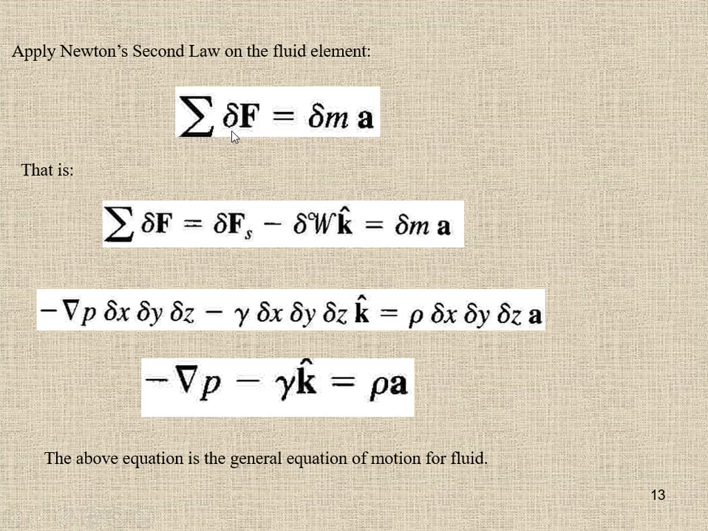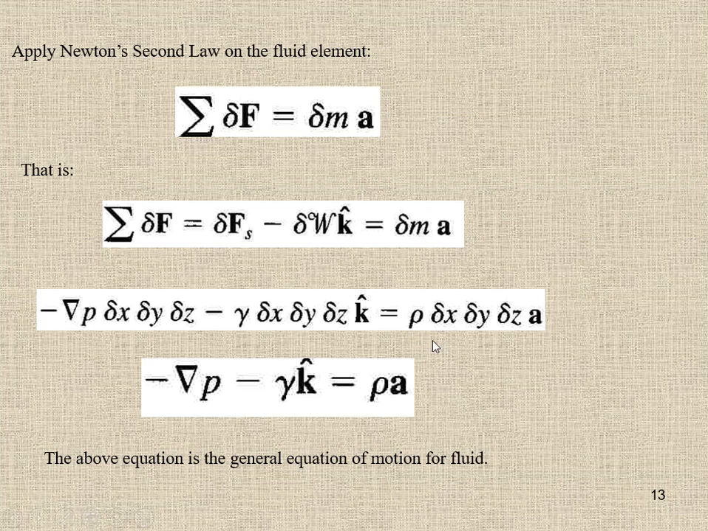So what are the net forces acting on the fluid element? The surface force and the body force. So sigma Fs minus del W k equals ma. Put the value of net surface force acting on the fluid element, that is equal to del p that we have calculated before, del x, del y, del z, and the body force which is acting downward, gamma, the weight density, multiplied by the volume, acting in the z direction.